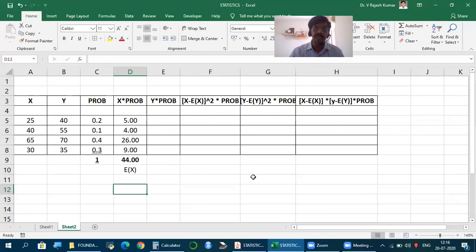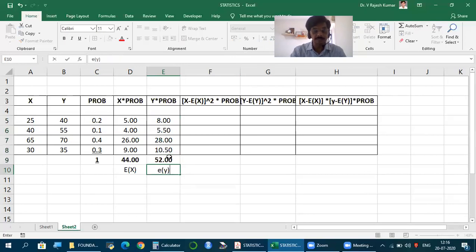You don't have to separately calculate, like in the case of observed data. Similarly, Y into probability, 40 into 0.2, 55 into 0.1, 70 into 0.4. So you get 52. Then this is E of Y, that is mean for Y.